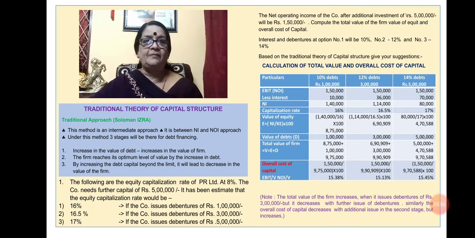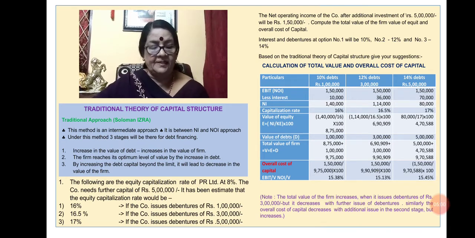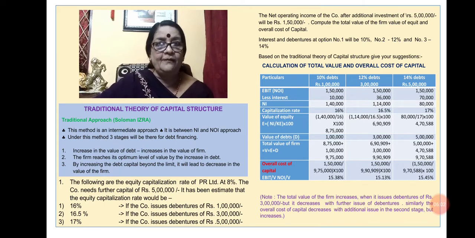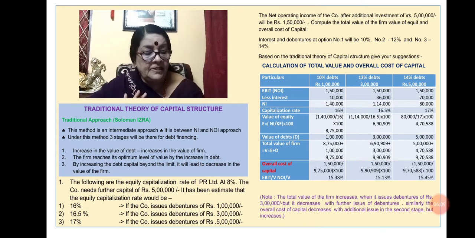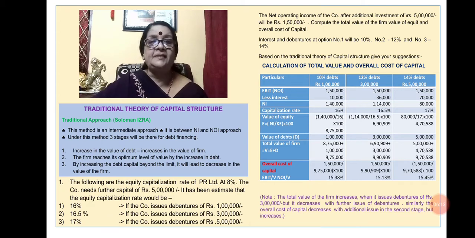So what we can say from this traditional theory? What is the optimum level? We can say from this that the total value of the firm increases when it issues debentures of 3 lakh. You see the second column. In the second column, the total value of the firm, V, is the highest, that is 9,90,909, when they issue debentures of 3 lakh. But it decreases with further issue of debentures.